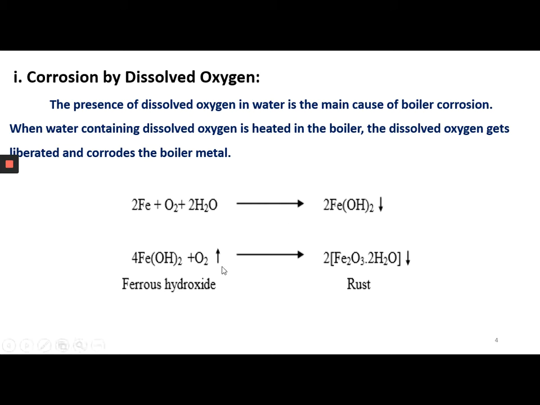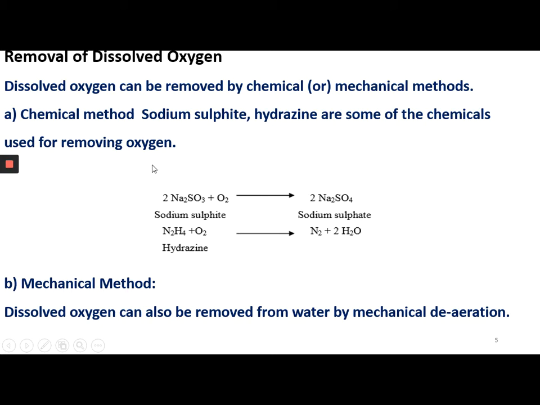When water containing dissolved oxygen is heated in the boiler, the dissolved oxygen gets liberated and corrodes the boiler metal. To remove the dissolved oxygen present in the boiler feed water, we can adopt two ways. One is a chemical method, another is a mechanical method.